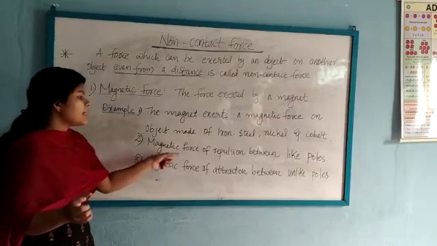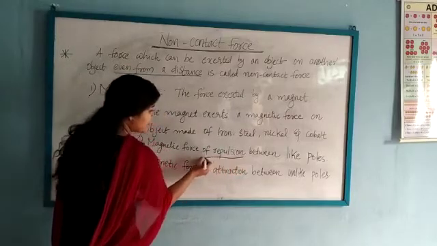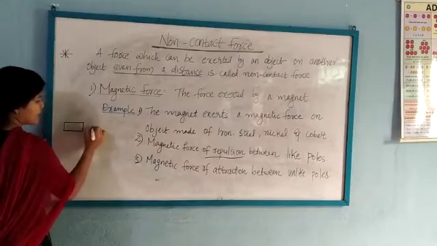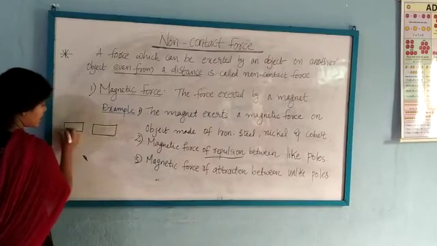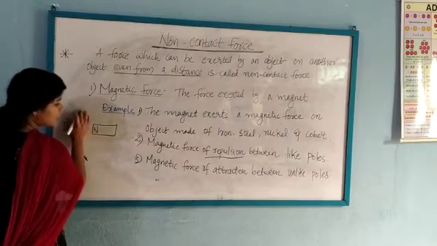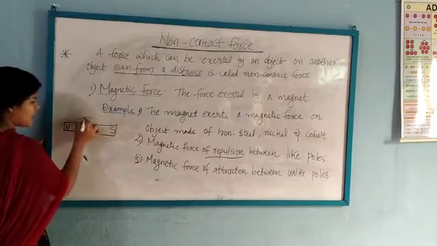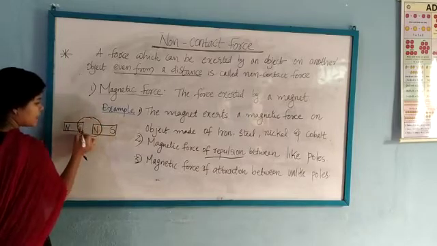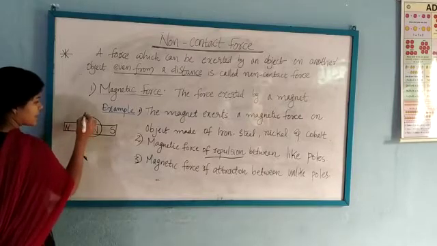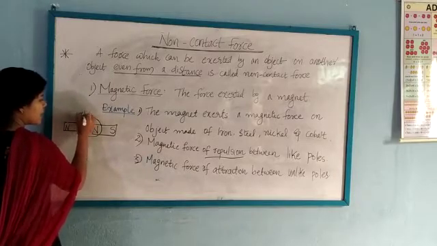Another example is magnetic force of repulsion between like poles. Suppose this is a magnet and this is a second magnet. This is the north pole and this is the south pole. This is the north pole of the second magnet and this is the south pole of the second magnet. Here you can see these two opposite poles are closer to each other. These poles, south pole and north pole, are unlike poles.